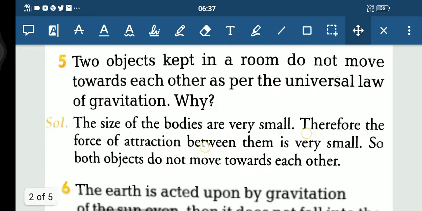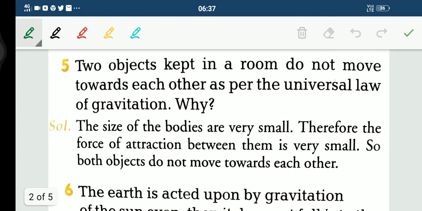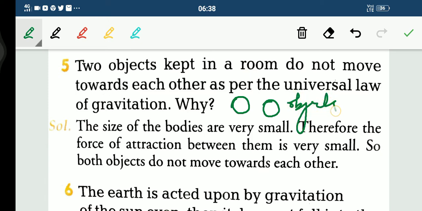Now comes the second question, that is, two objects kept in a room. Let these be objects. Fine, these are two objects. So they are asking that two objects kept in a room do not move towards each other as per the universal law of gravitation.